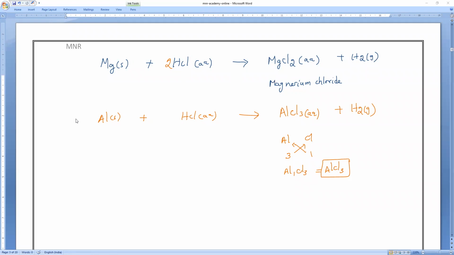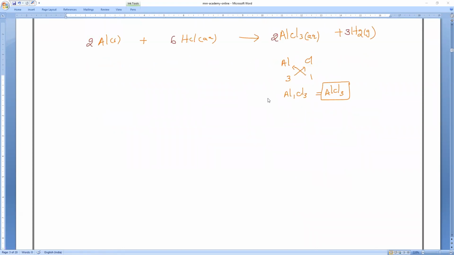Nimish said correctly. So what is the balanced equation? Now you tell me. 2Al plus 6HCl gives you 2AlCl3 plus 3H2. How many of them answered? Most of them already answered. That is what is needed for me. You should be able to answer.